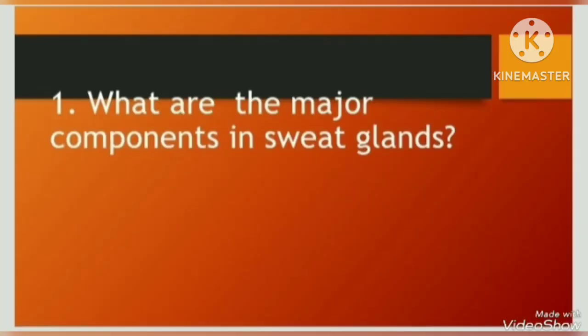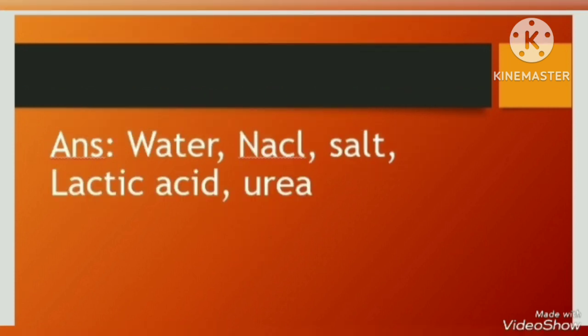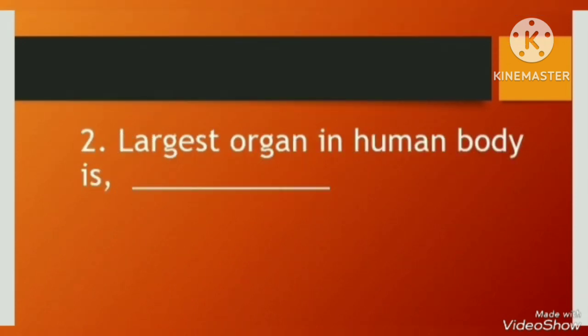Now, check your understanding. Try to answer these questions. First question. What are the major components in sweat glands? Water, NaCl, salt, lactic acid and urea. Second question. Largest organ in human body is dash. Skin.